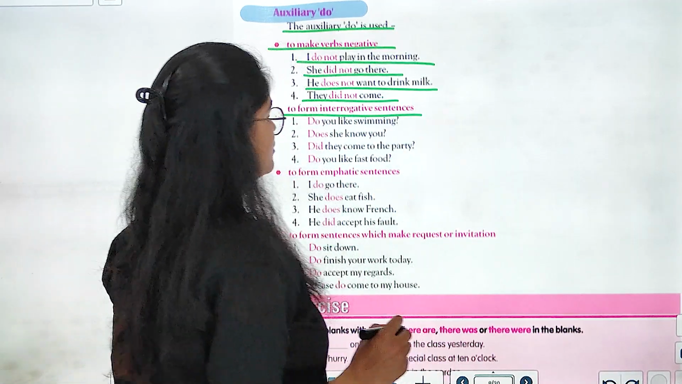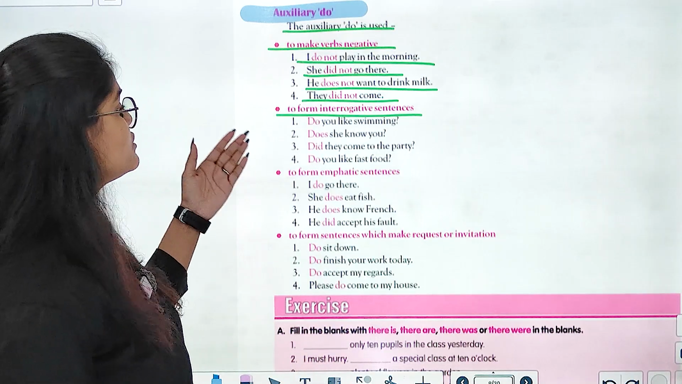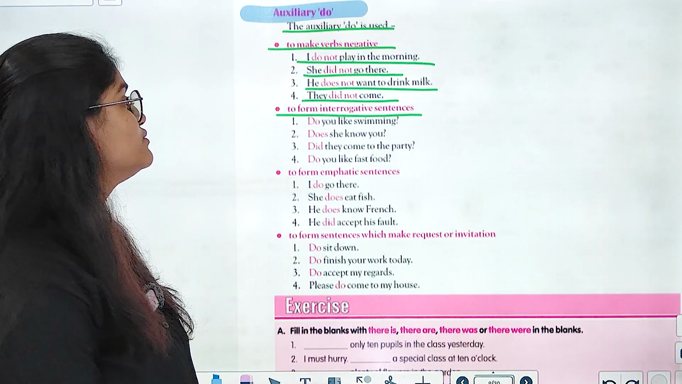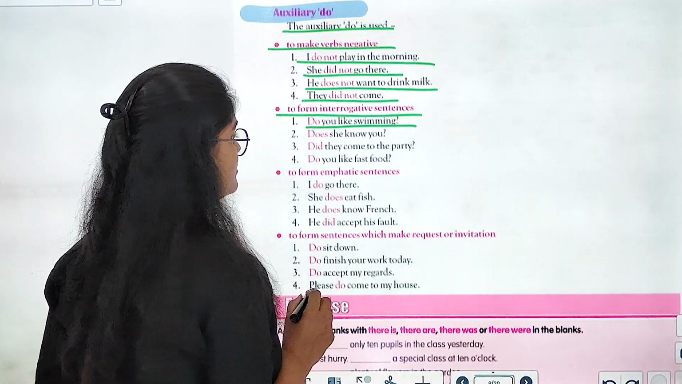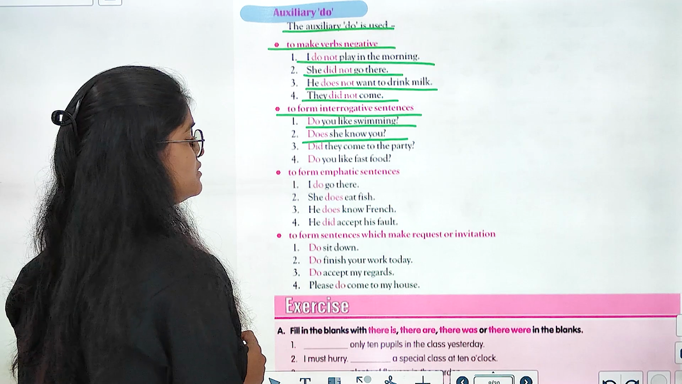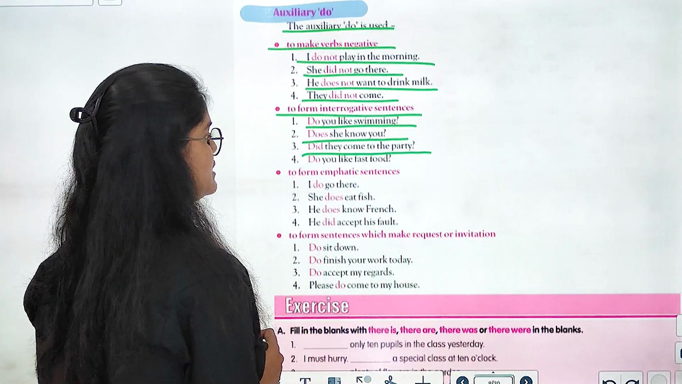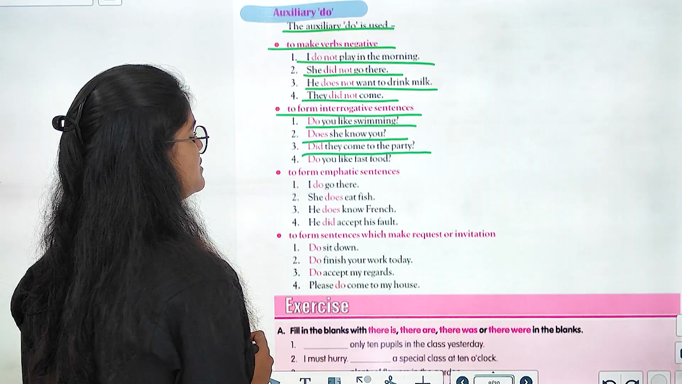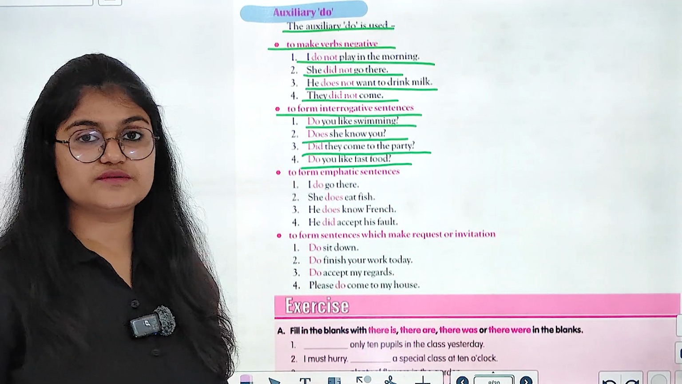To form interrogative sentences. जब हमें interrogative sentences बनाने हो तब भी हम इन do verbs का use करते हैं. Such as, do you like swimming? Does she know you? Did they come to the party? Do you like fast food?